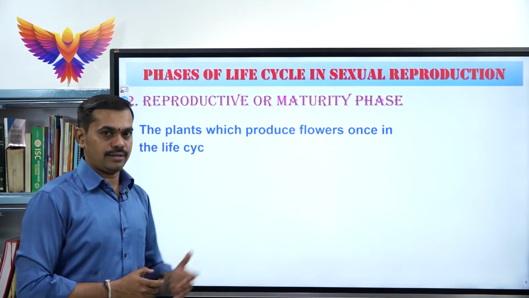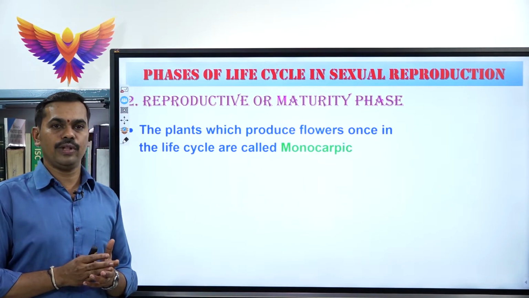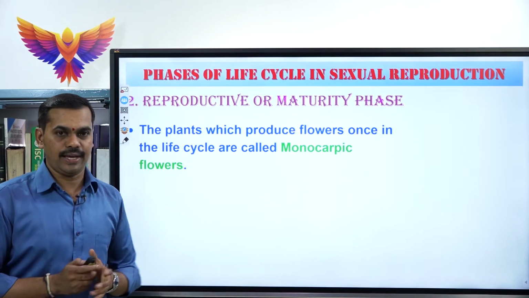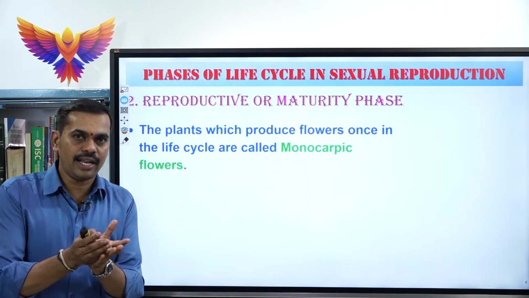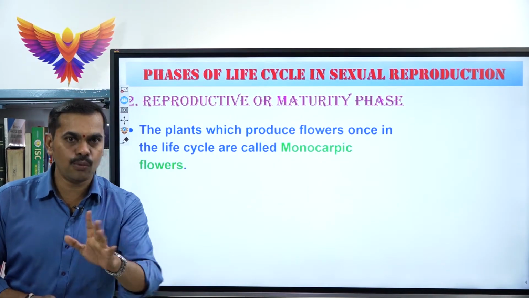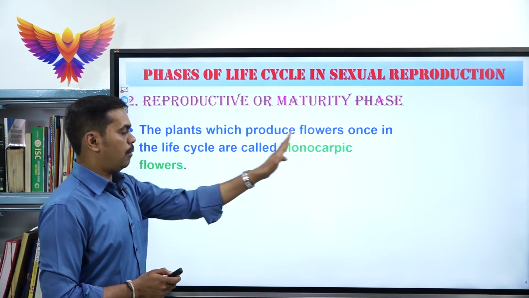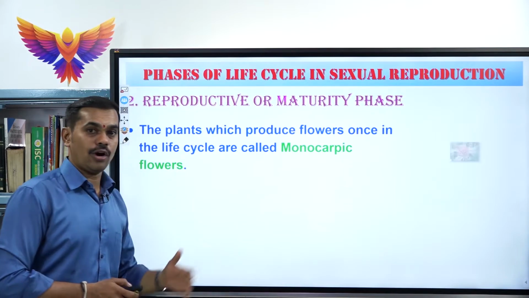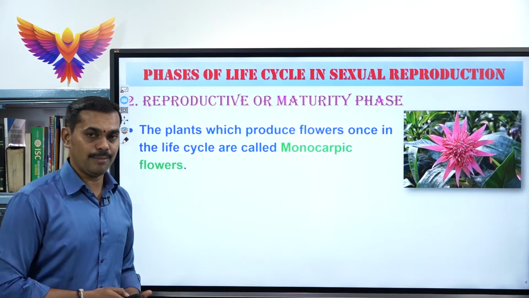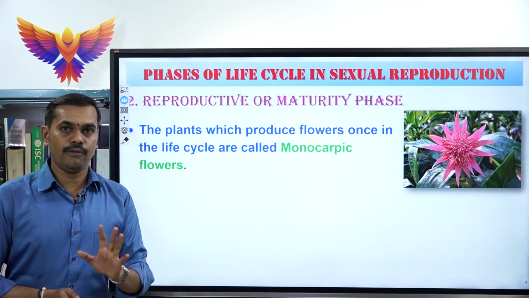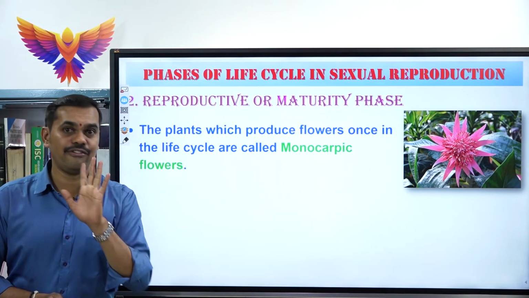First, the plants which produce flowers. There are some plants which produce flowers once in their life cycle. That means once in their lifetime they produce flowers only once. Such plants are called monocarpic plants. They produce flowers only once in their lifetime.